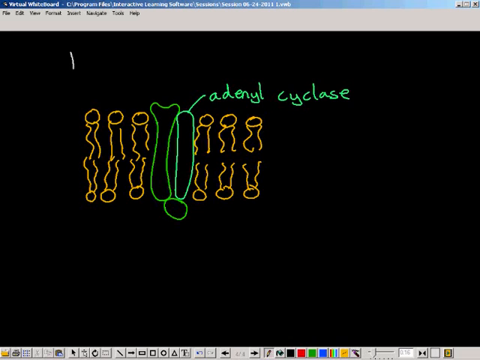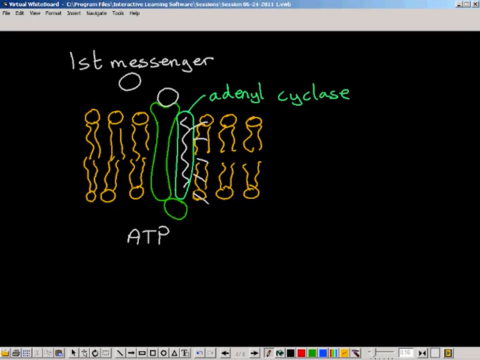A protein hormone cannot cross a phospholipid bilayer, so it has to exert its effect in a special way. We're going to call the hormone the first messenger, and it binds to very specific receptors with a complementary shape that are proteins in the phospholipid bilayer. That stimulates a G protein, which in turn stimulates an enzyme called adenyl cyclase. This enzyme stimulates the production of a molecule called cyclic AMP from ATP.